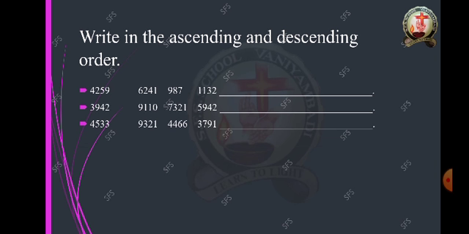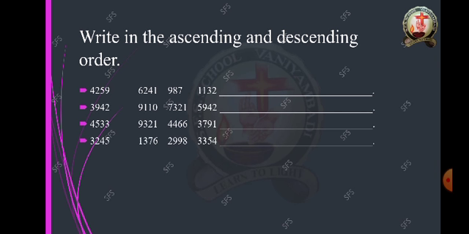So the first number in the third question is 4533, 9321, 4466, and the last one is 3791. Okay, next, children, now this is the fourth question.